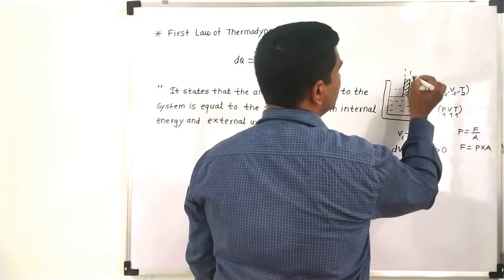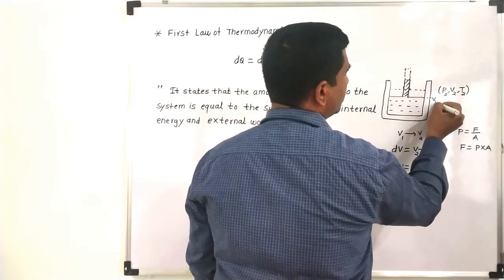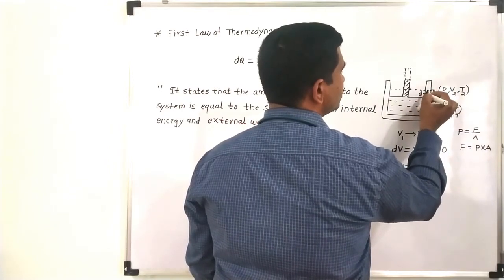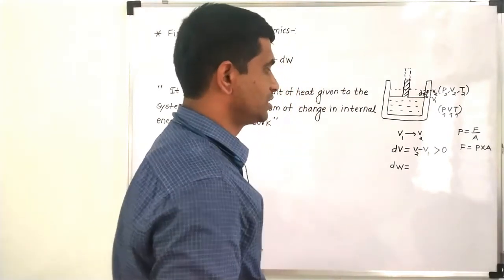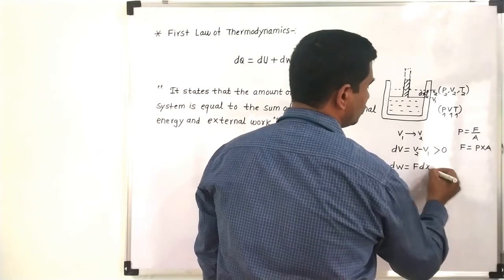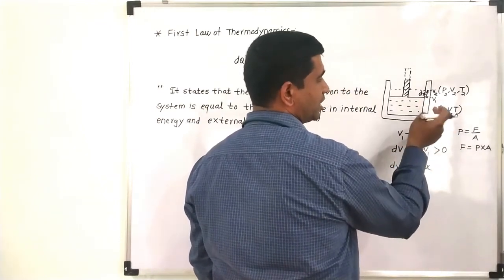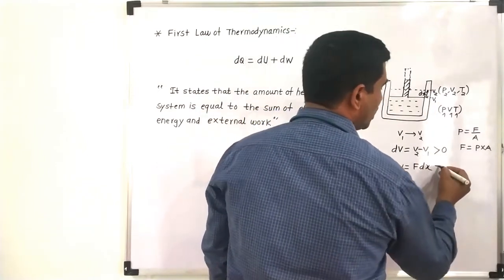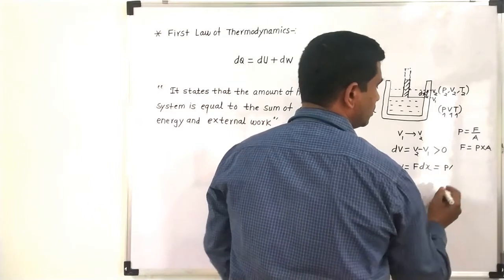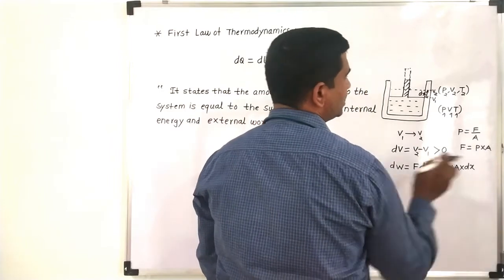Suppose it is going up to this point. So this will be the initial position. This was the volume V1 and this is the volume V2. Let us say this is the distance covered by this piston. Then my work done will be force into displacement, which is F into dx. Whatever force is exerted by this gas on this piston, we have calculated that force is nothing but pressure into area, and into displacement, that is dx.